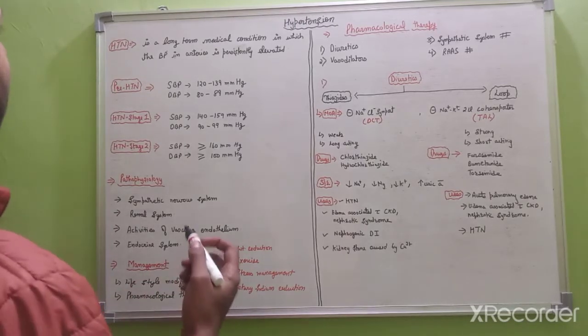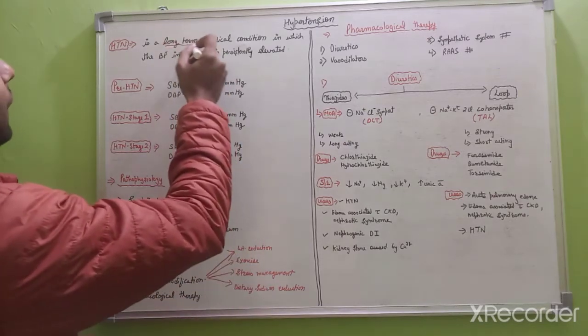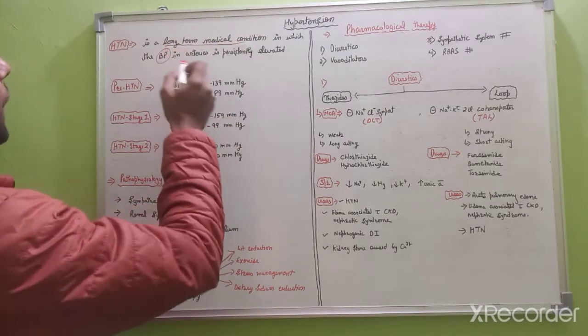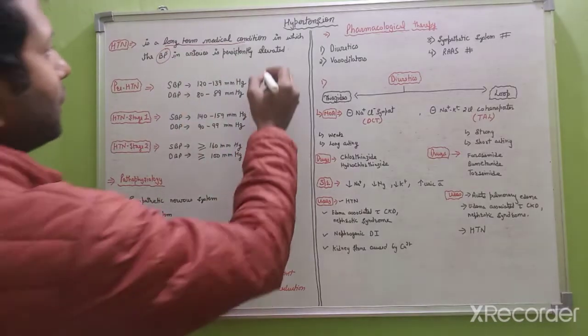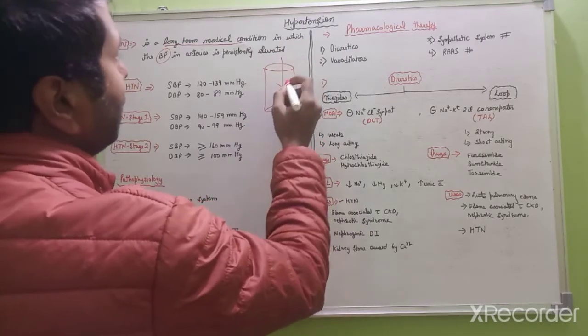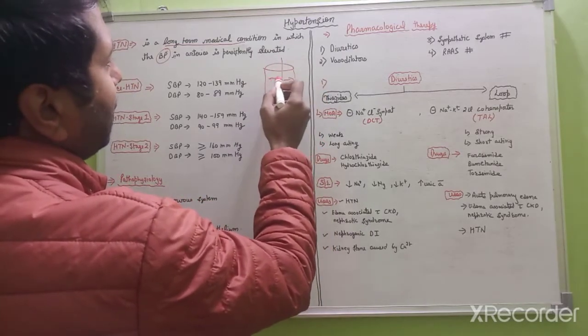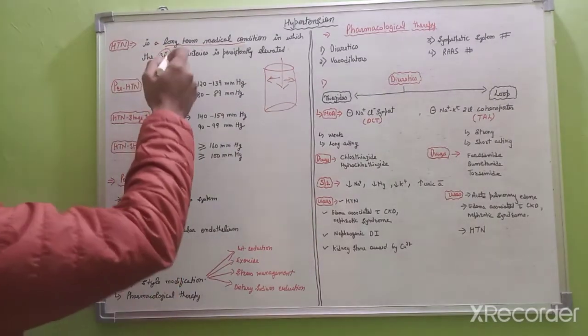What is known as hypertension? Hypertension is a long-term medical condition in which the BP in the arteries is persistently elevated. Suppose this is our blood vessel in which the blood is flowing. Blood will exert lateral pressure on the arteries' wall. This is known as blood pressure.